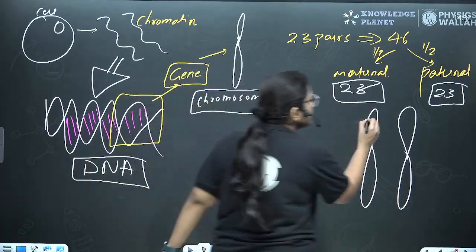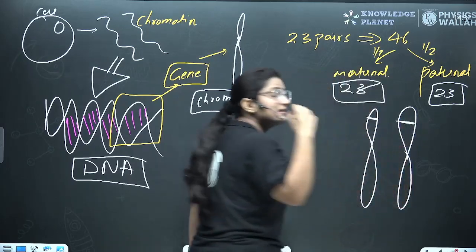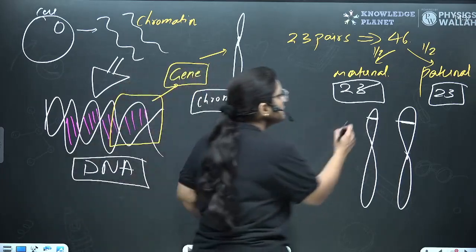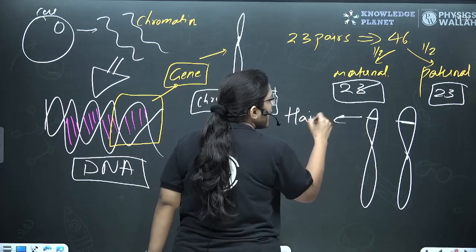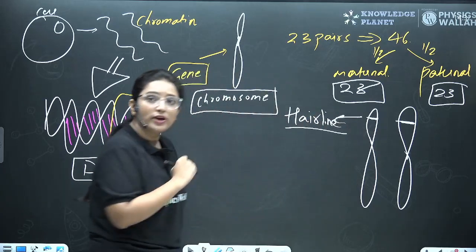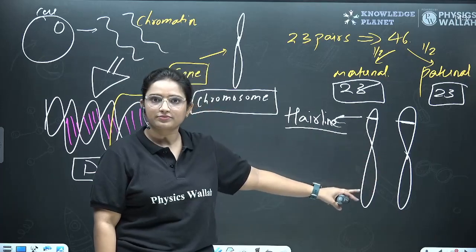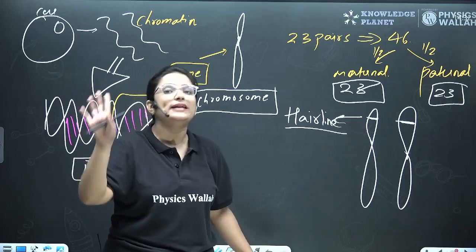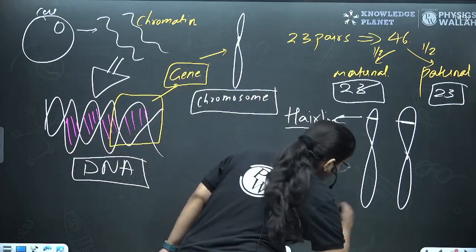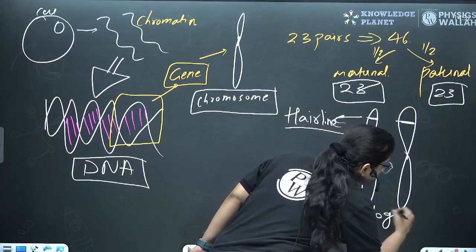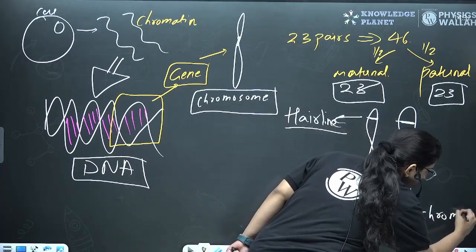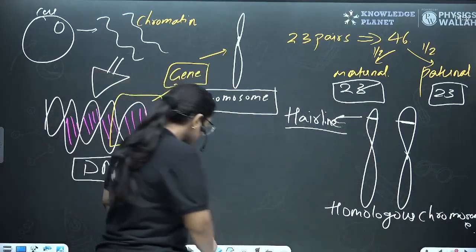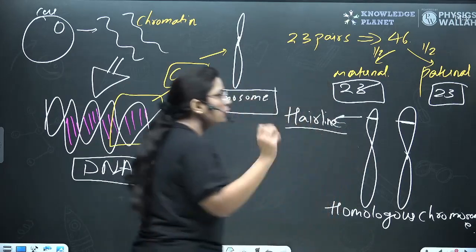Also, at the same location, they have the genes that will code for one similar character. Like for example, at this position, they are coding for hairline. They are expressing for hairline. Okay. So such a pair of chromosomes that is structurally similar and at the same location has genes for one character, those chromosomes are known as homologous chromosomes. Okay. Now, let's move forward to talk about these homologous chromosomes. Alright.